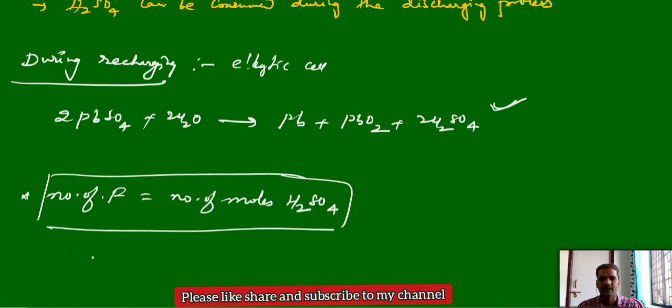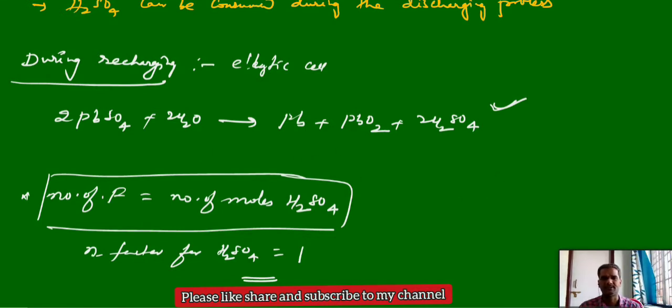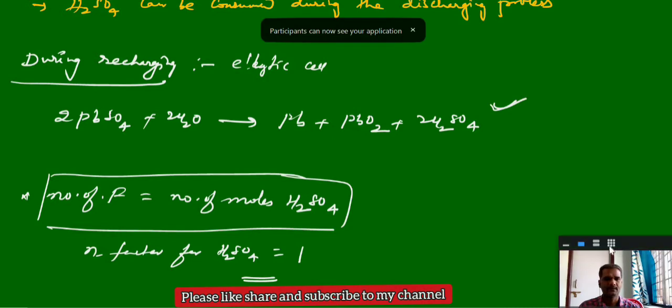And also, the N factor for H2SO4 in a lead acid storage battery is 1. The concentration of sulfuric acid decreases during the discharging process, and its concentration increases during the recharging process. So these are some important points about the lead acid storage battery.